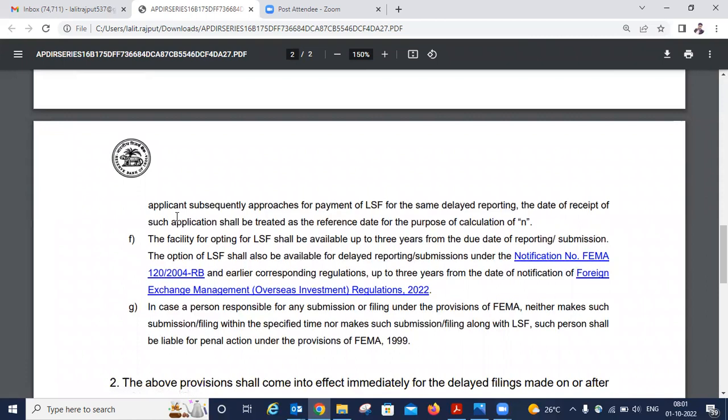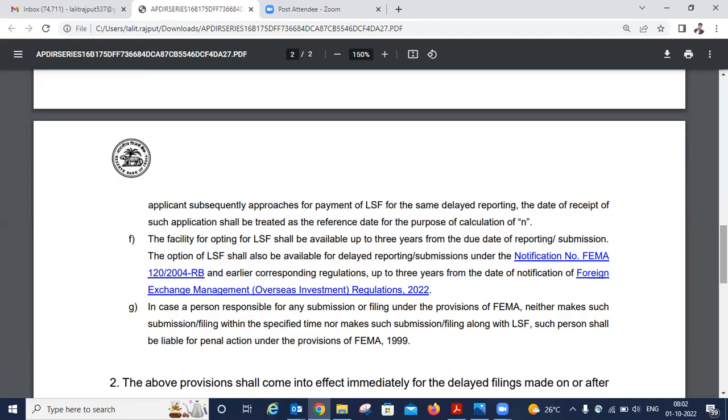Further, the facility for opting for LSF shall be available up to 3 years from the due date for reporting submission. That means there is a time-bound duration, which is 3 years. The option of LSF shall also be available for delayed reporting submission under notification number 120/2004-RB and earlier corresponding regulation up to 3 years from the date of notification of the Foreign Exchange Management (Overseas Investment) Regulations 2022.